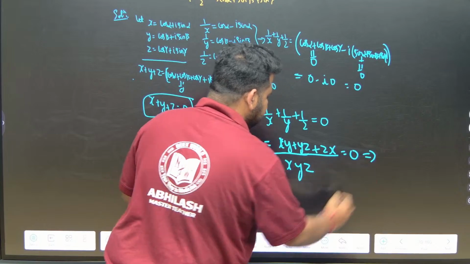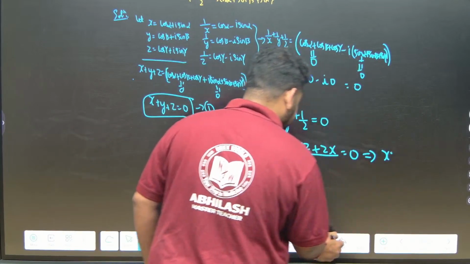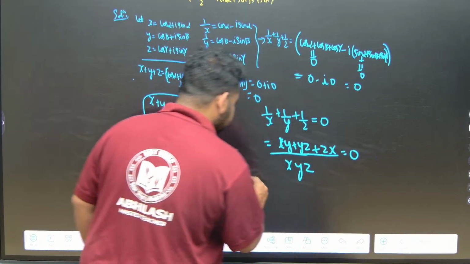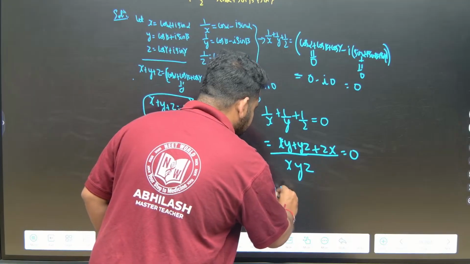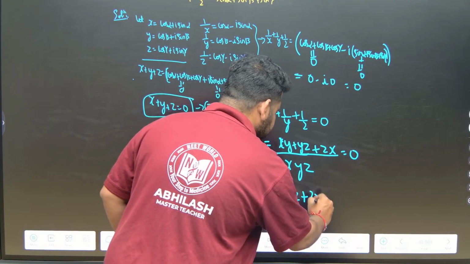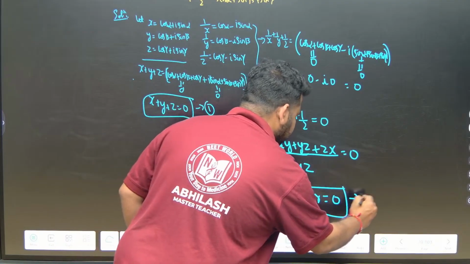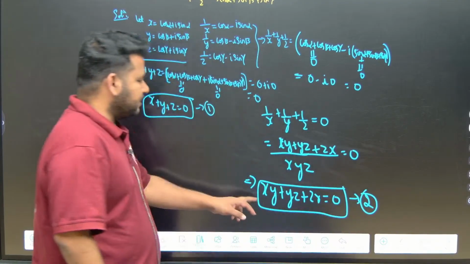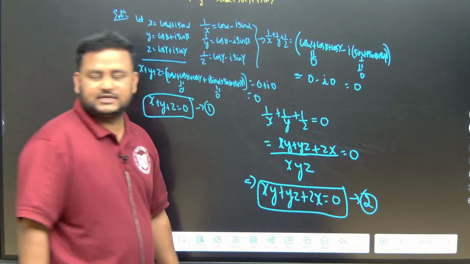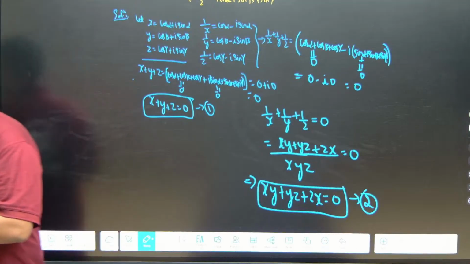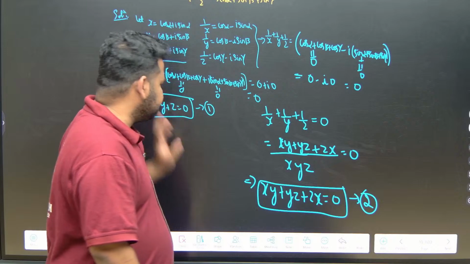So this implies xyz will go to that side. We will get xy plus yz plus zx is equal to 0. So this is equation 2. Okay, this is equation 2. Correct? Now observe carefully, this is equation 2 and this is equation 1. Now what are they